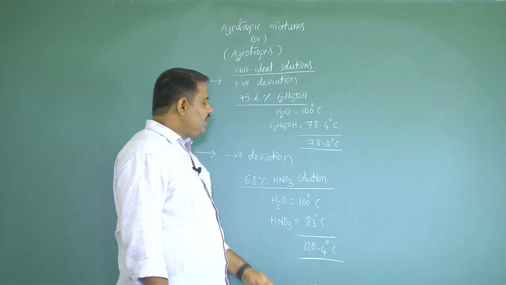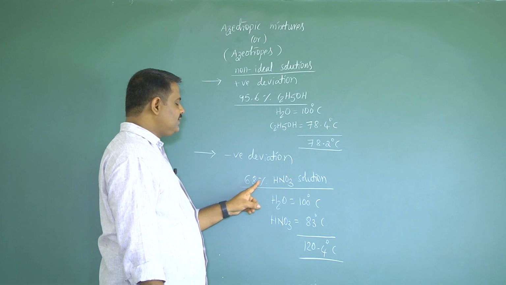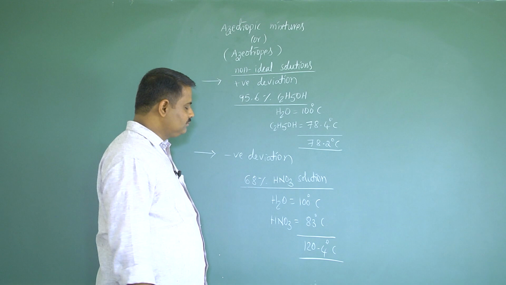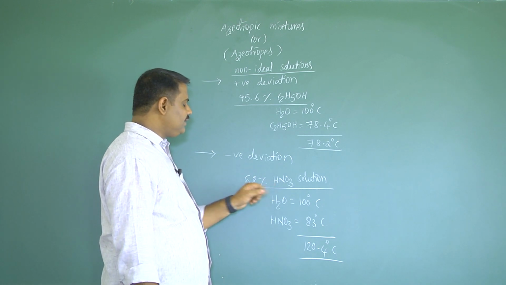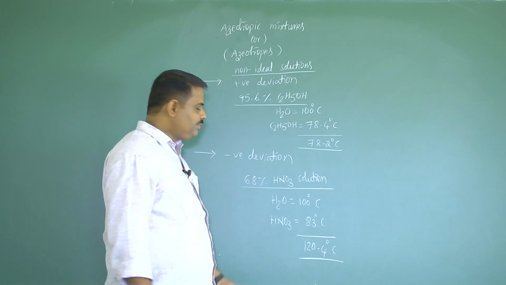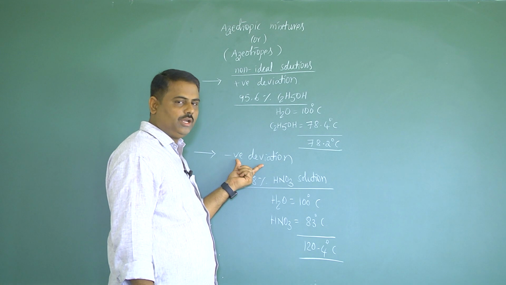Now come to the other example, that is 68% nitric acid solution by mass. Here 68% nitric acid and 32% water. This mixture shows negative deviation, that is a non-ideal solution.